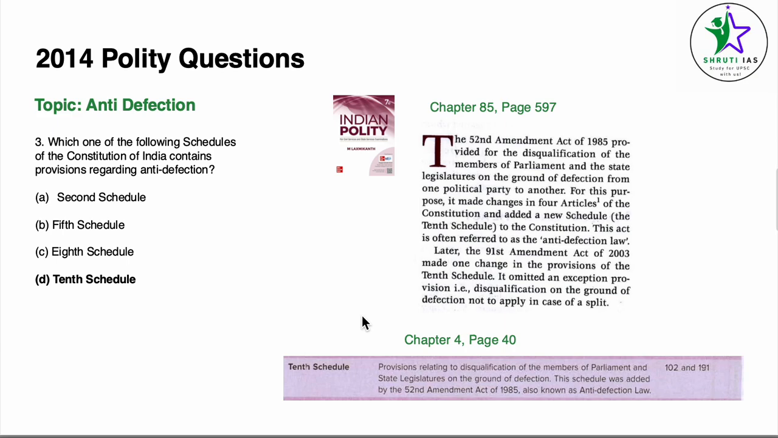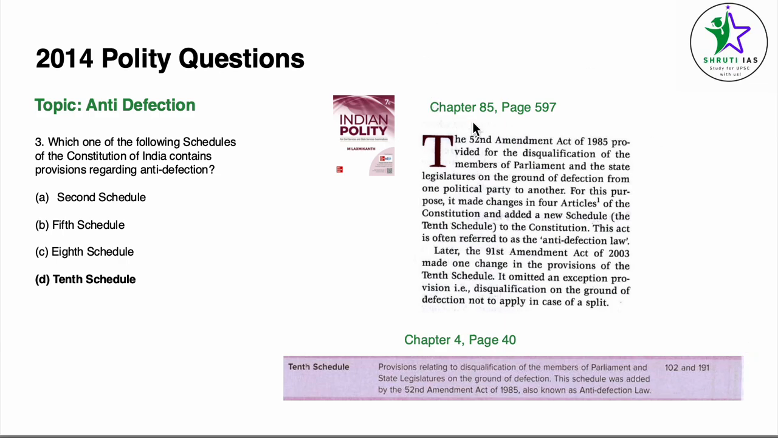Coming to question number 3, which one of the following schedules of the Constitution of India contains the provisions regarding anti-defection? For this, we can go to chapter number 4, page number 40, salient features of the Constitution. The list of all the schedules is given here. So from here we can read what is the 2nd schedule, what is the 5th schedule, what is the 8th schedule. Our 10th schedule is the provisions for the ground of defection, also known as the anti-defection law.